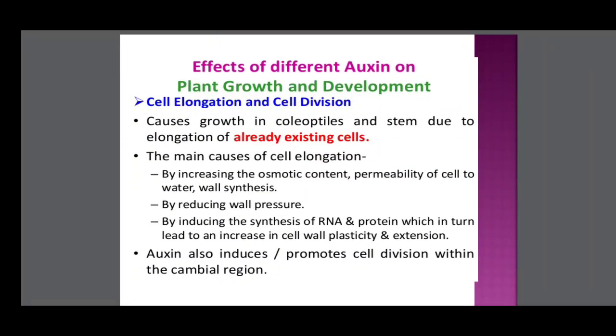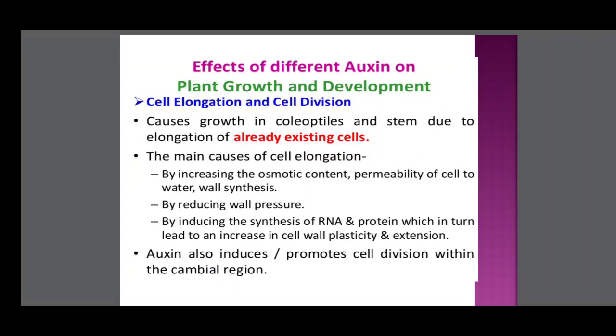Effects of auxins on plant growth and development. First, cell elongation and cell division. It causes growth in coleoptiles and stem due to the elongation of already existing cells. So growth involves mainly two functions: one is cell division, and second one is cell elongation.